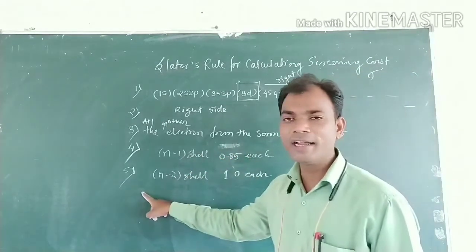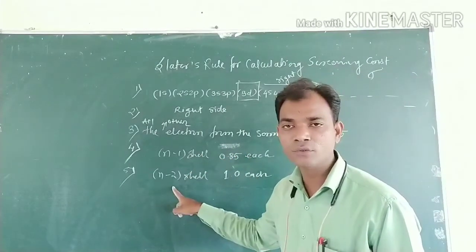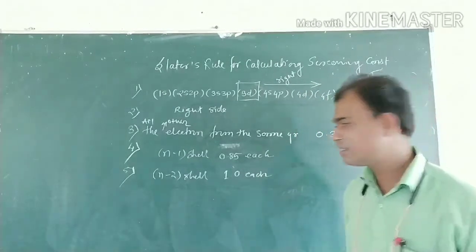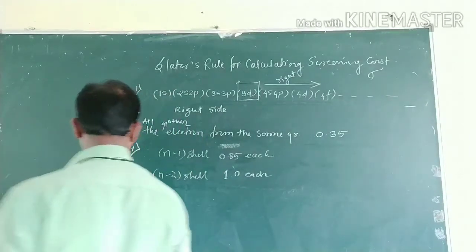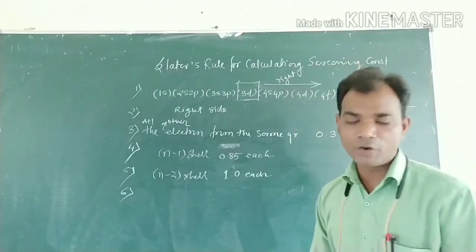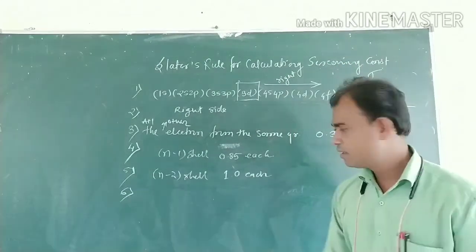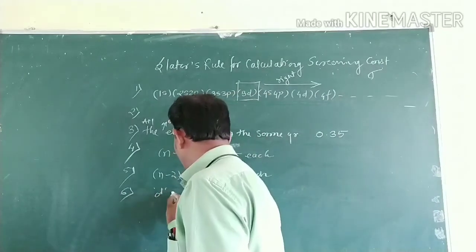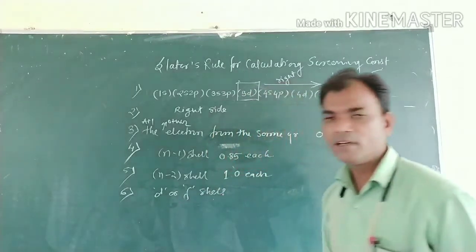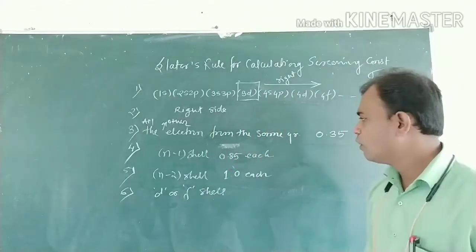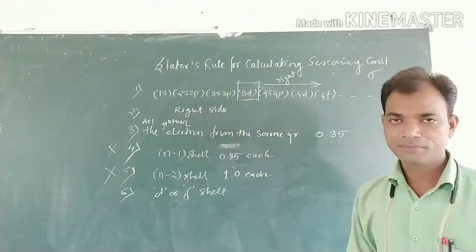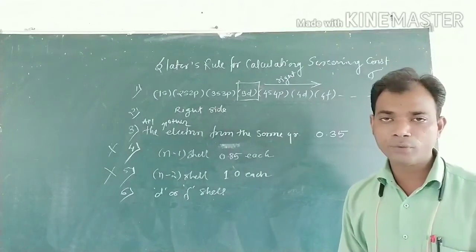All the electrons in the n-2 shell contribute 1.0 value each. And the sixth rule: if the given electron belongs to a d or f shell, then the fourth rule and fifth rule are invalid.